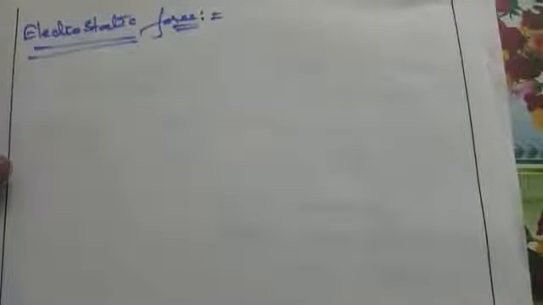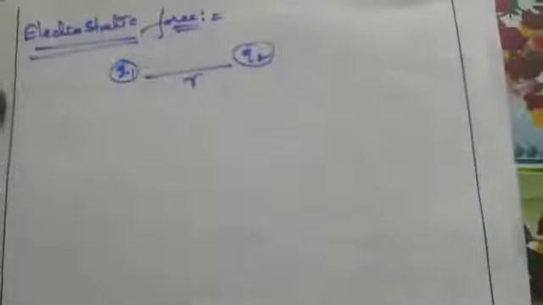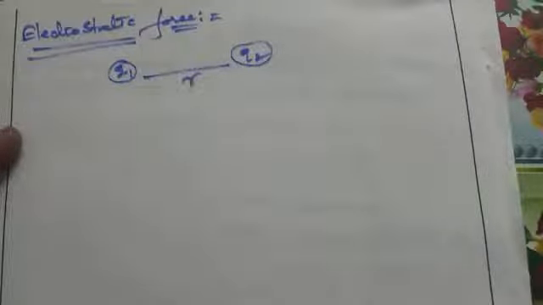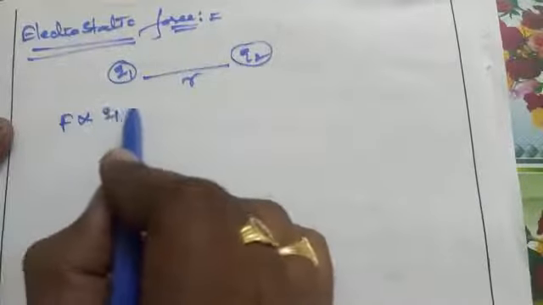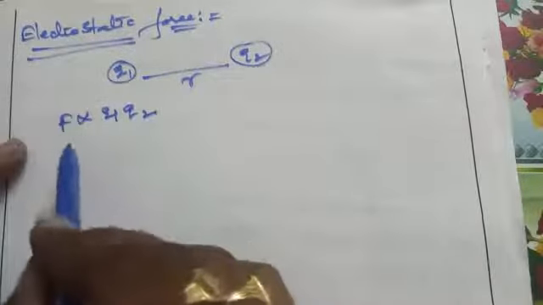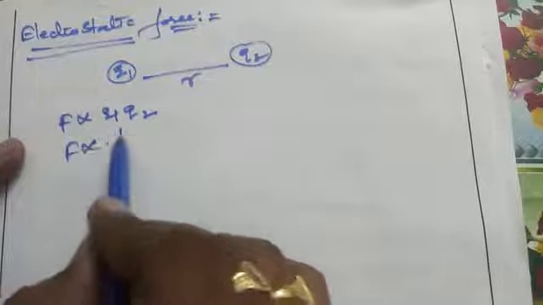Electrostatic force acts between charged particles, that may be two protons, two electrons, or electrons and protons. Let us assume initially two charges. I am not taking whether they are positive or negative, just two charges q1 and q2 separated by distance r. Now the force acting between the two charges, the electrostatic force, is nothing but the Coulomb force. The Coulomb force acting between these two charges is directly proportional to the two charges q1 and q2, and inversely proportional to the square of the distance between them, so that can be written as 1 by r square.